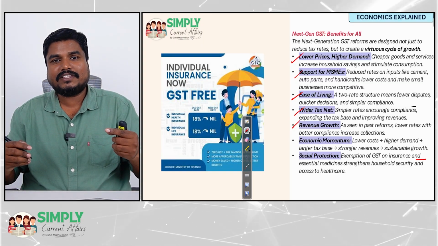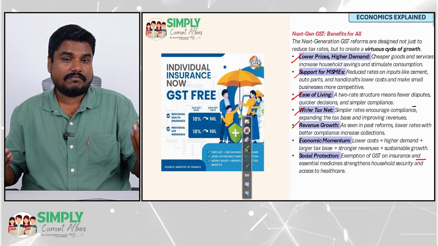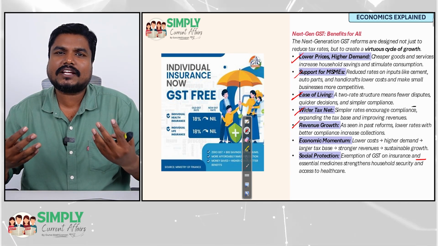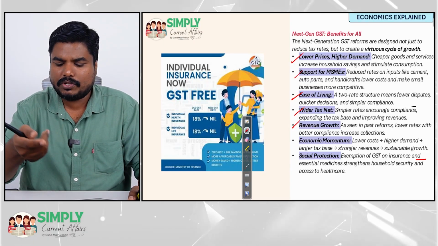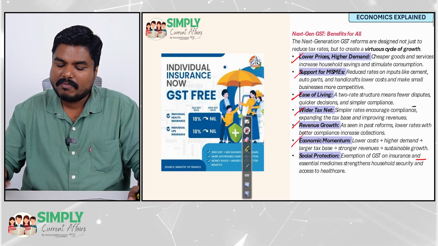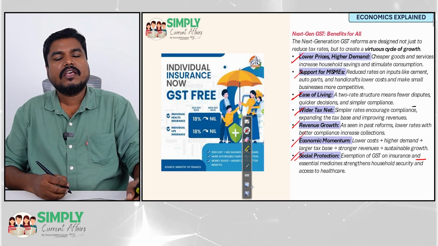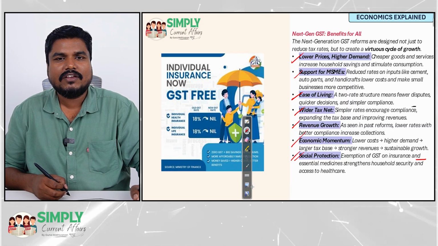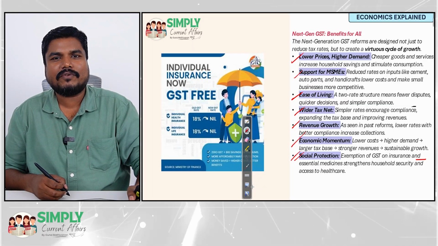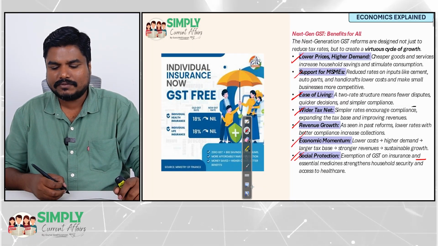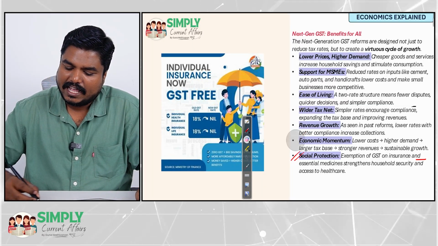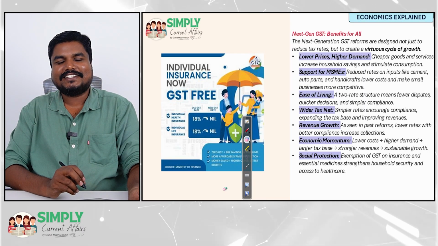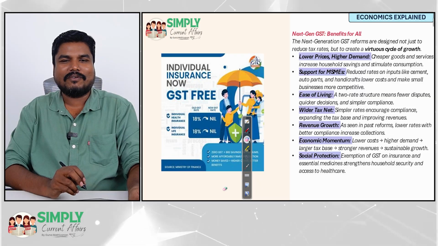Government revenue, because of the, I said right, 2 lakh crores. Now people will spend, consume, that will create demand, more production, more GDP, which means more tax revenue also. Revenue will improve, economic momentum will increase. Social protection: for essential medicines, the government has made GST 0. For life insurance premium, GST 0. For health insurance premium, GST 0. So these are all the expected advantages of the recent GST 2.0 reform.